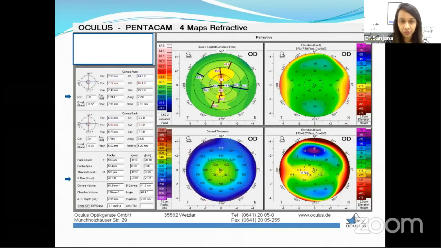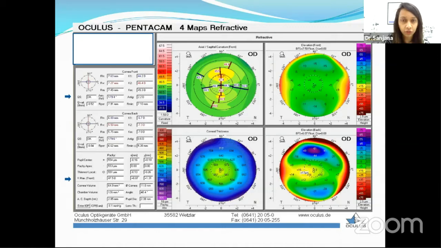Now, when we look at the interpretation of the scans, basically we have different types of scans available. The most common one we take into consideration, probably for refractive surgery screening, is the 4-map refractive. We also have other maps such as the Belin-Ambrosio display, then we have the refractive map, etc. I will be covering those also shortly.